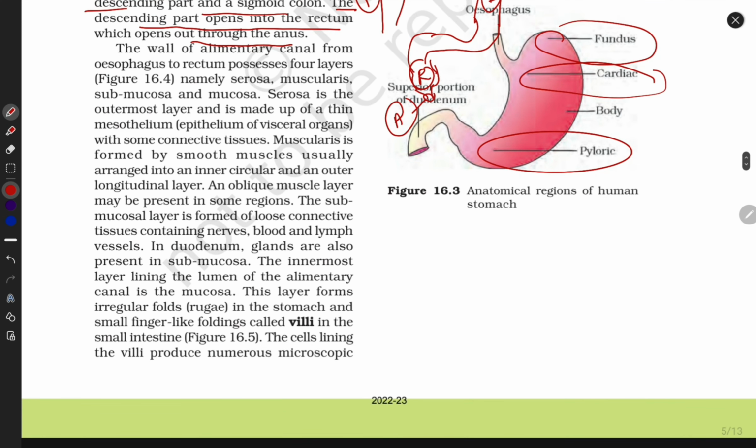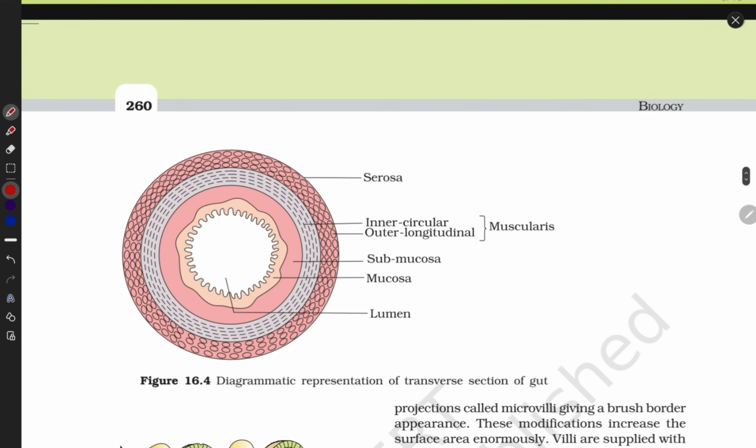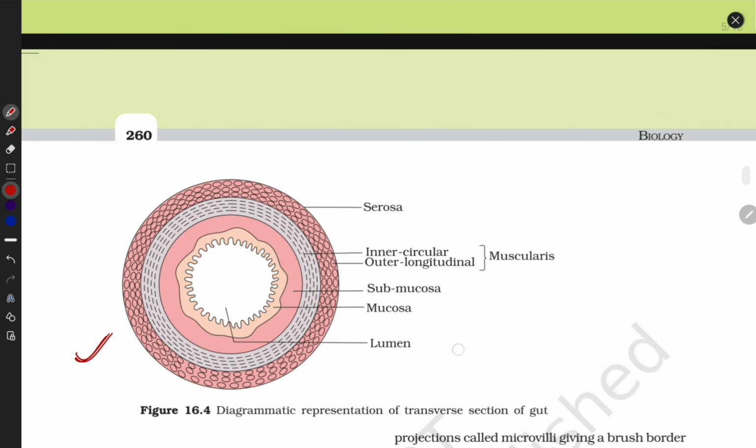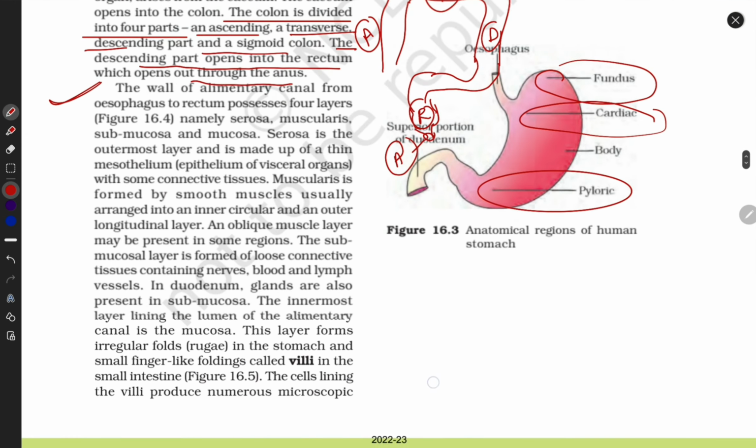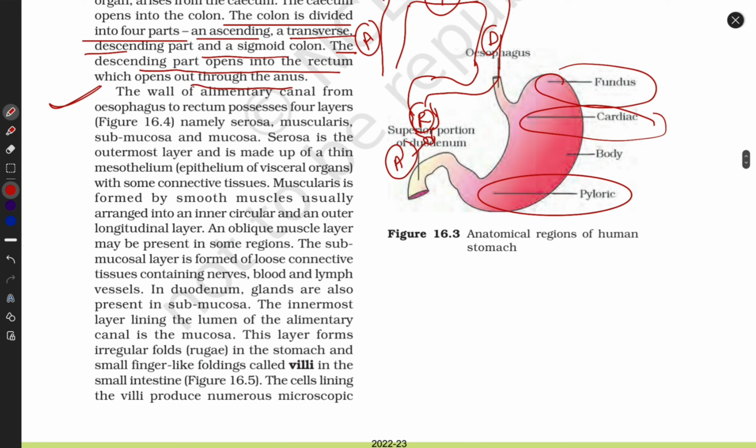Look at here. Now in the next video we will cover how many walls are present in our digestive tract. They are made up of 4 layers. We will discuss in our next video how many layers are present in our alimentary canal. Okay, so we will meet in our next video.